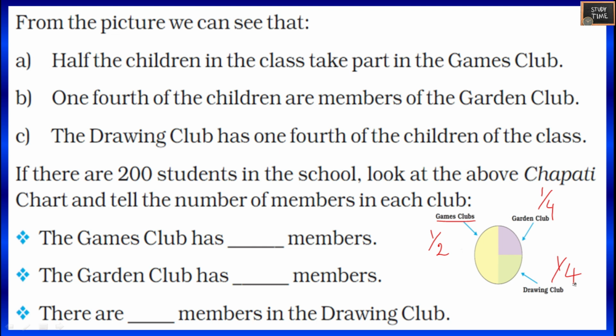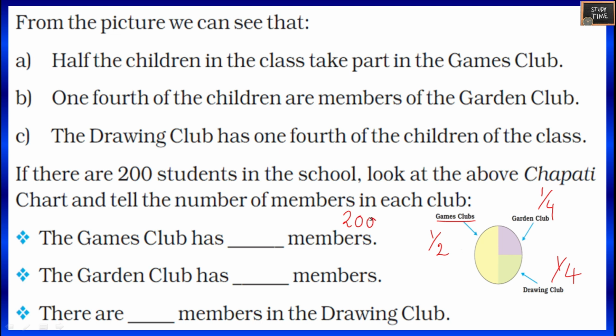If there are 200 students in a school, look at the above chapati chart and tell the number of members in each club. So look carefully. You have to find the game club members. So total students is 200.